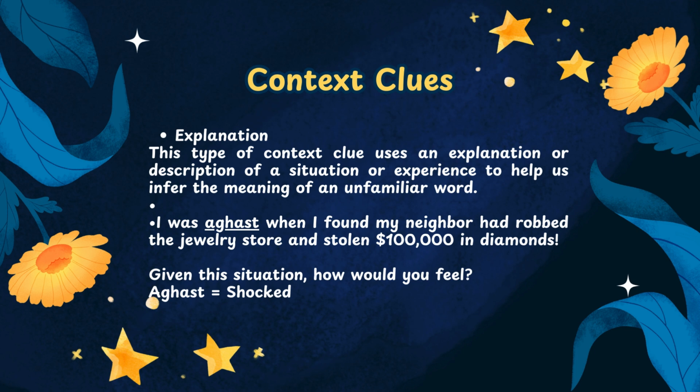Explanation. This type of context clue uses an explanation or description of a situation or experience to help us infer the meaning of an unfamiliar word. For example, I was aghast when I found my neighbor had robbed the jewelry store and stolen $100,000 in diamonds. Given this situation, how would you feel? Aghast means shocked.